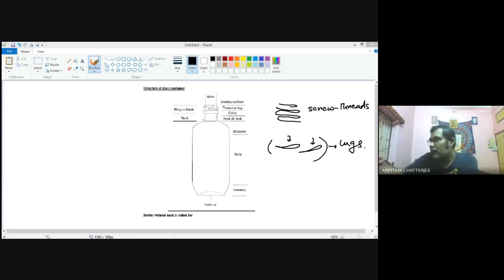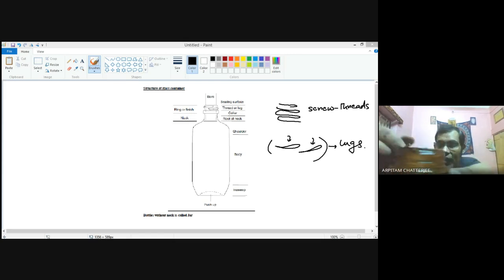On the other hand, this one is not a continuous thing. If you think of a coffee jar or even your jam jar, if you see this part, you will see that it is not continuous. It is up to here, then again over here. So this is an example of lugs.